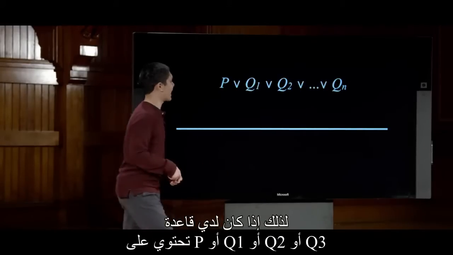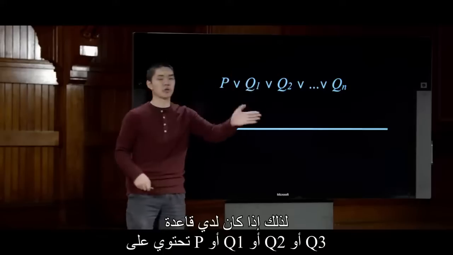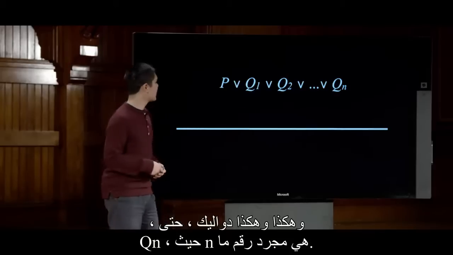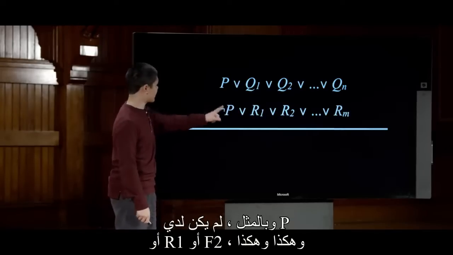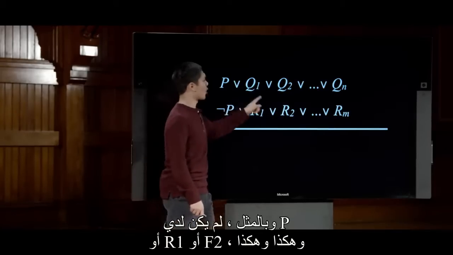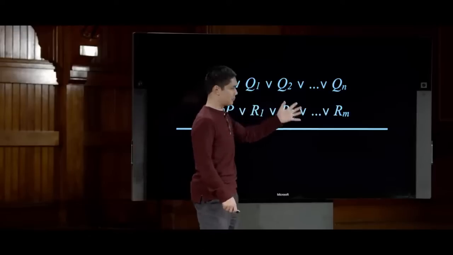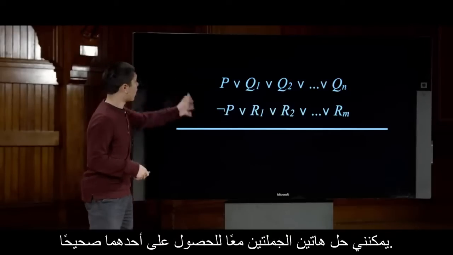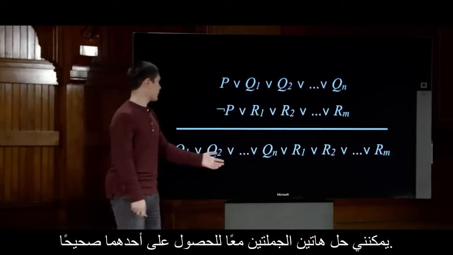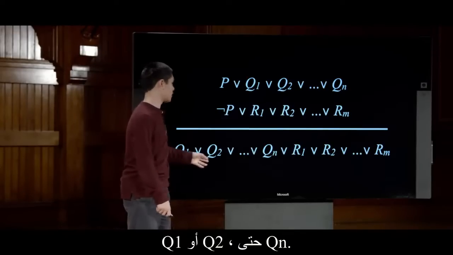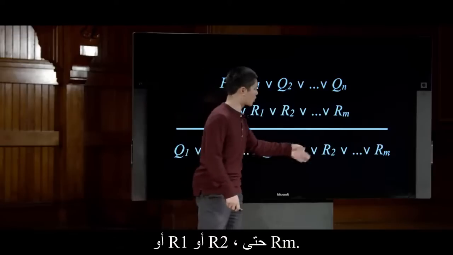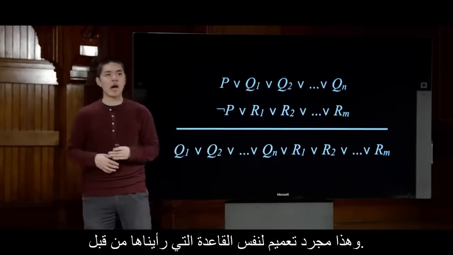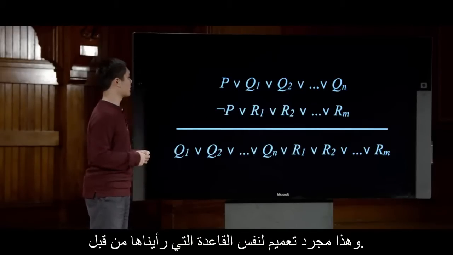So if I had a rule that had P or Q1 or Q2 or Q3, so on and so forth, up until Qn, where n is just some number, and likewise, I had not P or R1 or R2, so on and so forth, up until Rm, where m, again, is just some other number, I can resolve these two clauses together to get one of these must be true: Q1 or Q2 up until Qn, or R1 or R2 up until Rm. And this is just a generalization of that same rule we saw before.